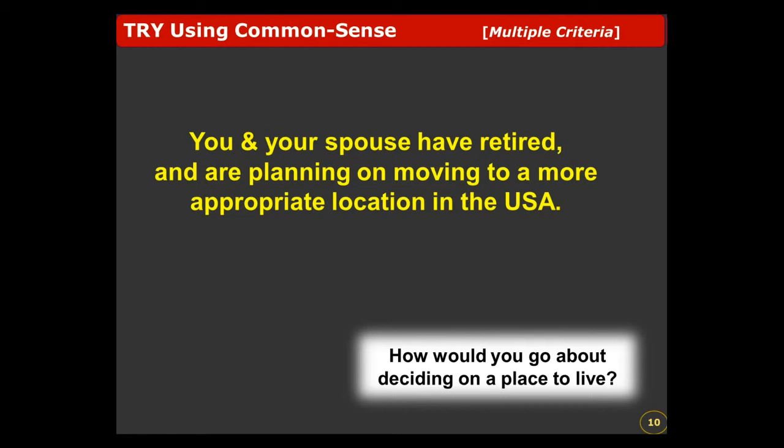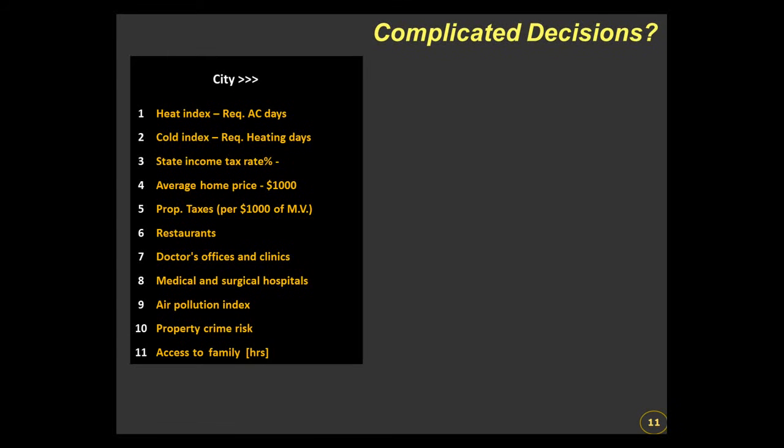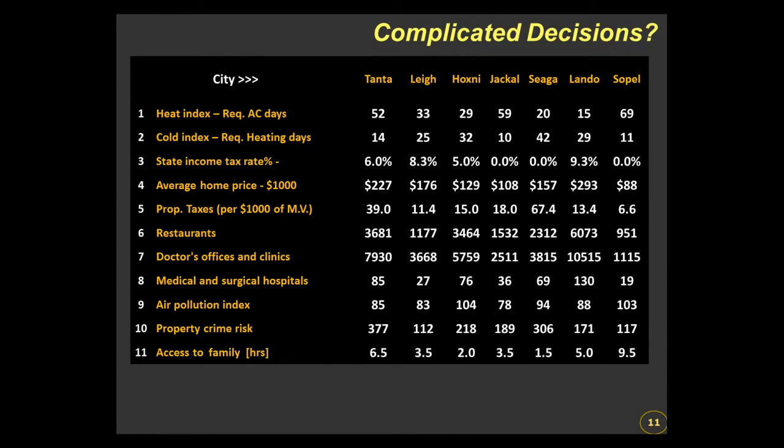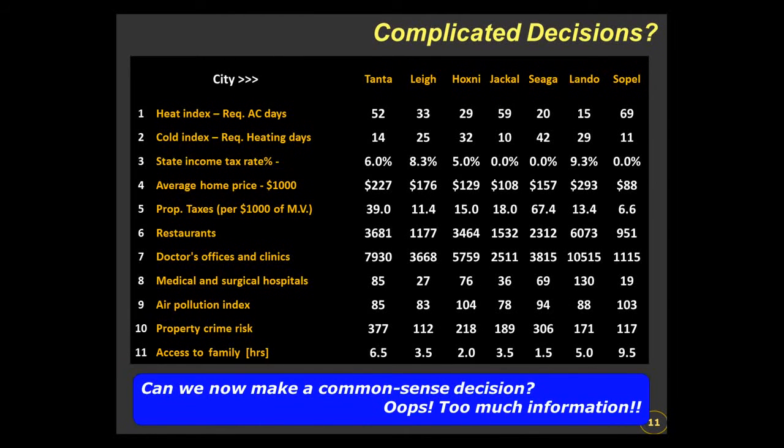One example with regard to multiple criteria. You and your spouse are retired and you're planning on moving to a more appropriate city in the US. How would you go about it? Well, you might think about crime, pollution, hospitals since you're getting a little old, price of housing, etc. So let's put down some criteria. Here I have 11 criteria. Let's get data for 7 cities in the USA. These are factual data from the internet.